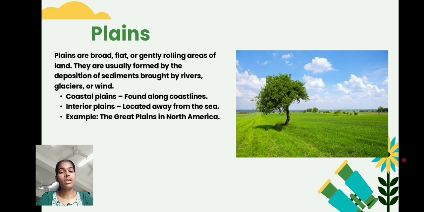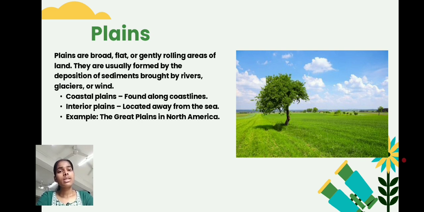Next, we have plains. Plains are large, broad, flat lands. They have very little elevation. This is the land where we live, grow crops, build houses, and do our daily life activities. Plains are usually created by the deposition of soil by rivers.